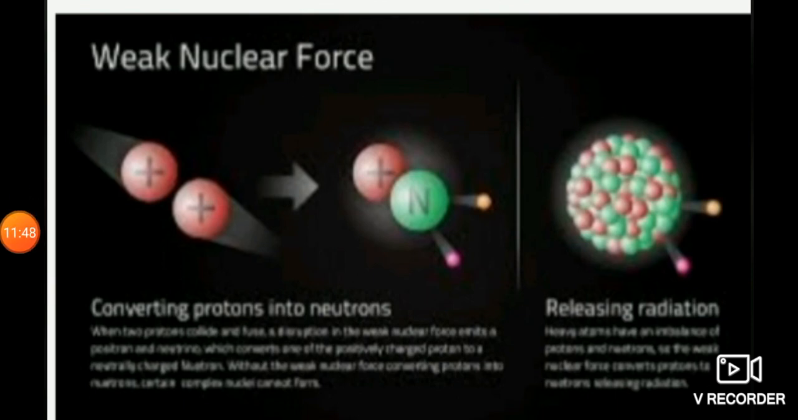Okay friends, these are some concepts about physics: why we need physics, the scope of physics, and the fundamental forces in physics. I think you are understanding.